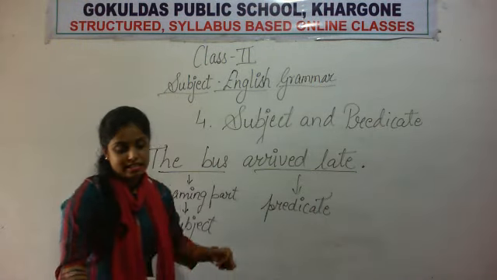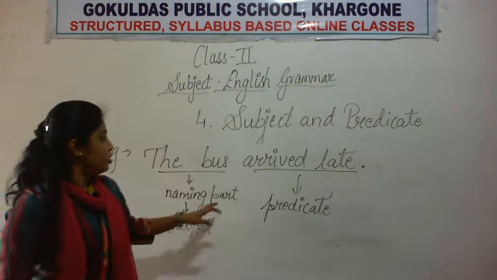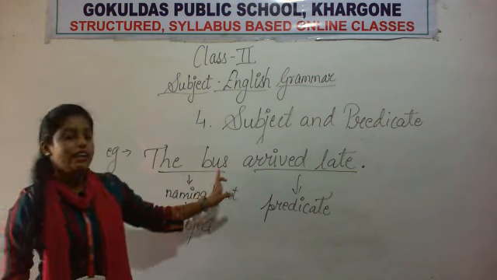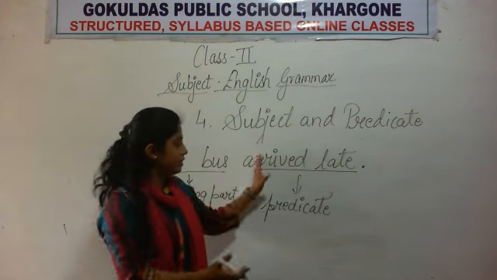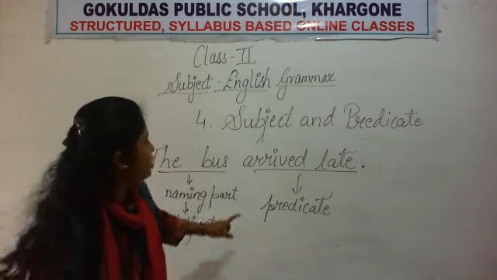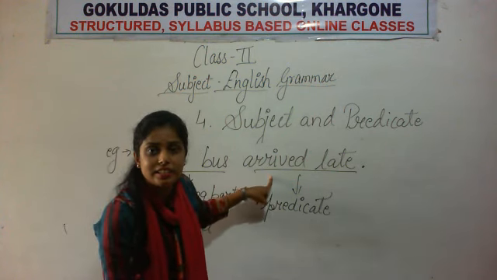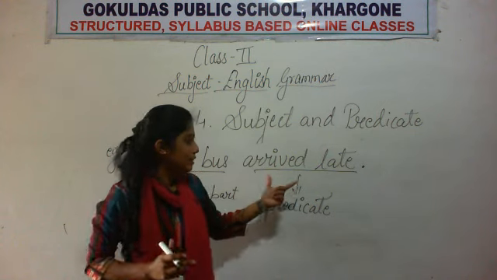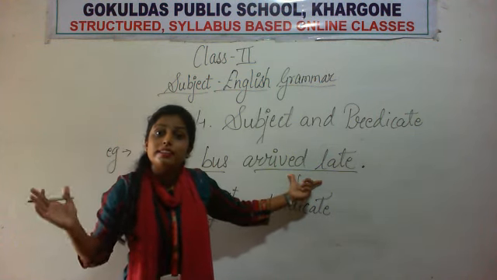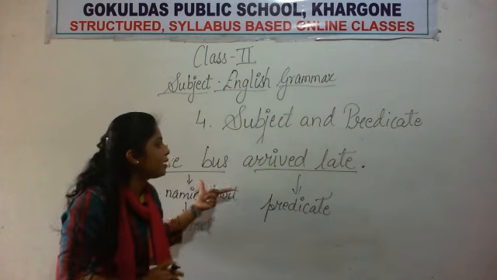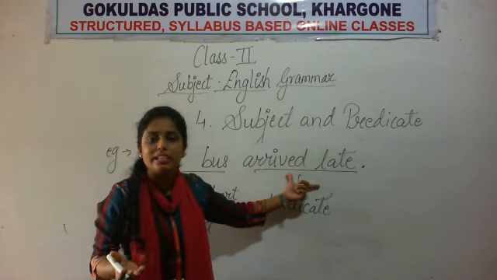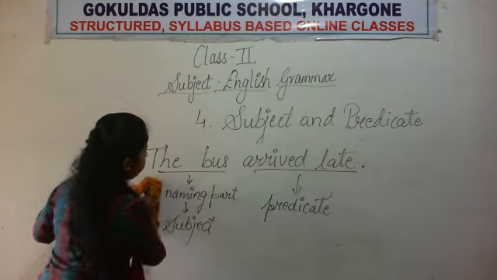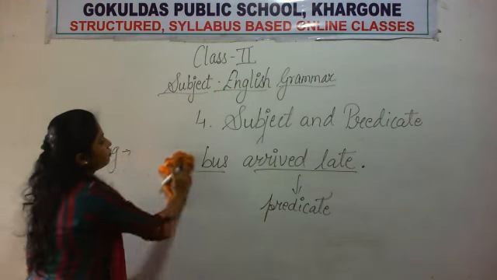Okay. So the bus arrived late. In this sentence, the subject is the bus and arrived late, the remaining part, is the predicate. Okay. Because this part is telling us what is being done. सिर्फ यही पार्ट हमें बता रहा है कि क्या हो रहा है. Arrived late, इसका you know what does it mean? बस लेट आई. The bus arrived late, the sentence in Hindi it means बस लेट आई. Okay, so now let's take another example.